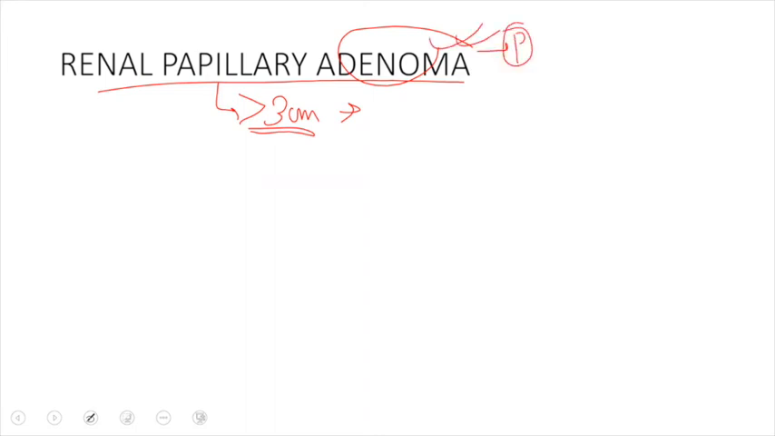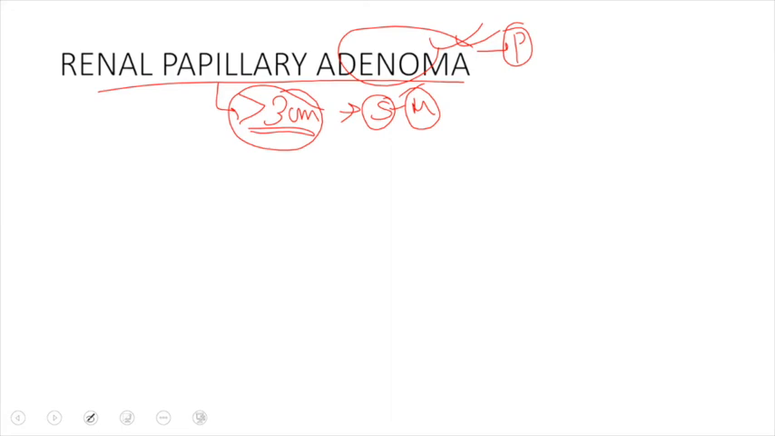So it is considered a pre-malignant condition, and when the size is greater than 3 centimeters, it has a very high chance to spread to other parts. Hence, the term metastasis is given to it. And when there is metastasis, it is the hallmark of malignancy, and renal papillary adenoma is very likely to be converted into a cancer.